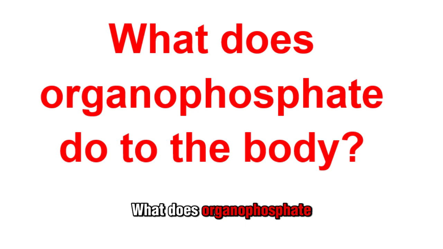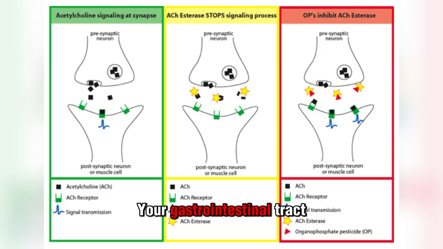What does organophosphate do to the body? Your gastrointestinal tract, lungs, or skin absorb the organophosphates. Once inside your body, these chemicals stop or block the activity of cholinesterase enzymes in your plasma and red blood cells. A neurotransmitter called acetylcholine plays a critical role in muscle movement all over your body, and it usually transmits signals to cell junctions to make muscles move.